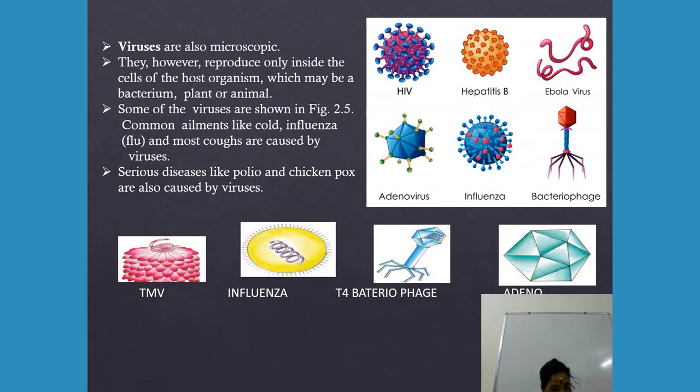Special microscopes called electron microscopes are used to see these viruses.